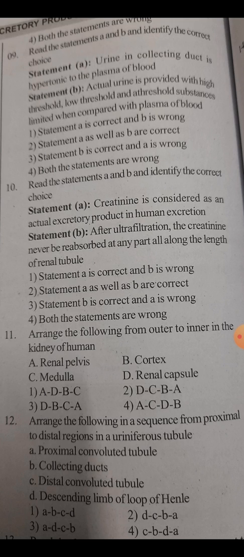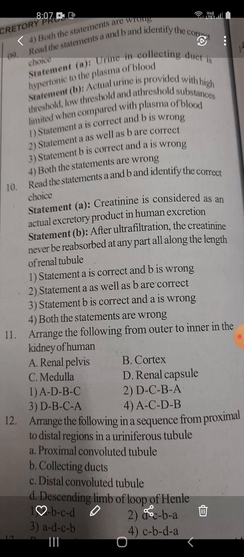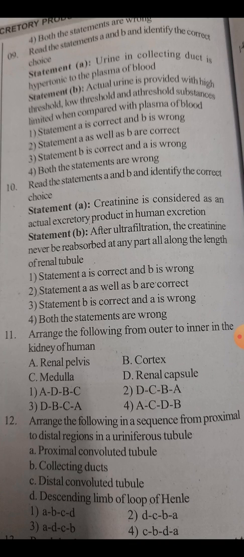Next comes the 11th question. Arrange the following from outer to inner in the kidney of human. A. Renal pelvis. B. Cortex. C. Medulla. D. Renal capsule. First option, A to D, D to B, B to C. Second, D to C, C to B, B to A. Third option, D to B, B to C, C to A. Next comes the fourth option, A to C, C to D, D to B.